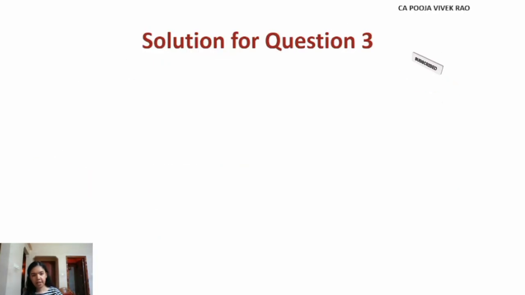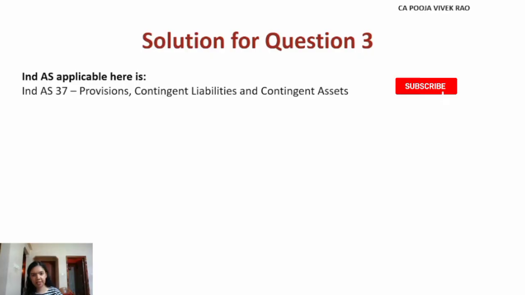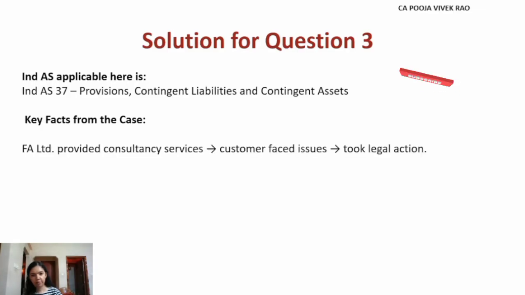So the Ind AS applicable here is Ind AS 37, Provisions, Contingent Liabilities and Contingent Assets. So let's see some key facts from the case. FA Limited provided consultancy service, but the customer faced some issues and took legal action.